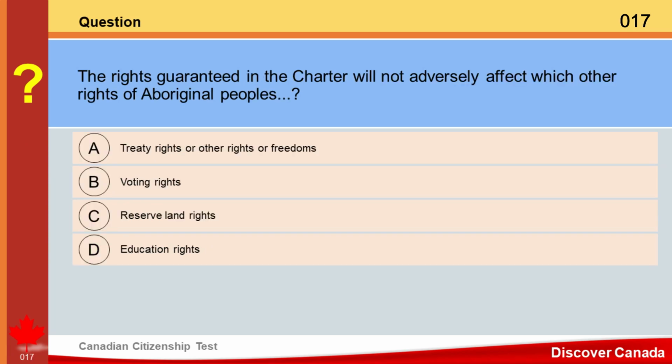Question. The rights guaranteed in the Charter will not adversely affect which other rights of Aboriginal peoples? A. Treaty rights or other rights or freedoms. B. Voting rights. C. Reserve land rights. D. Education rights. Answer. A. Treaty rights or other rights or freedoms.